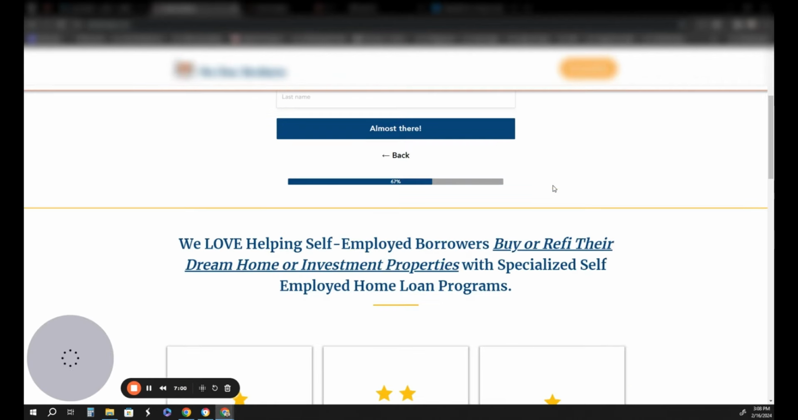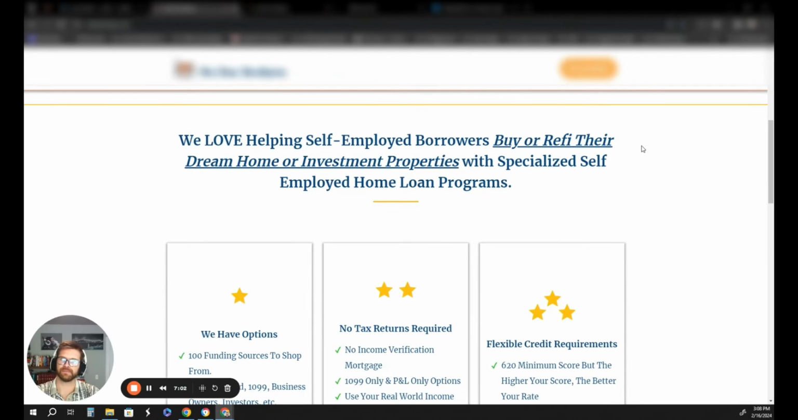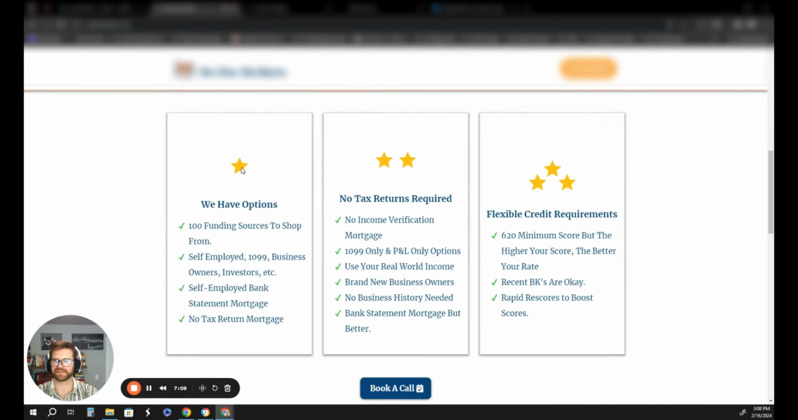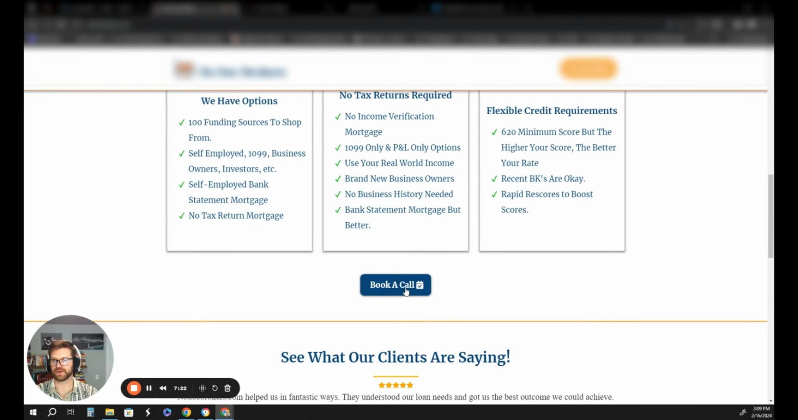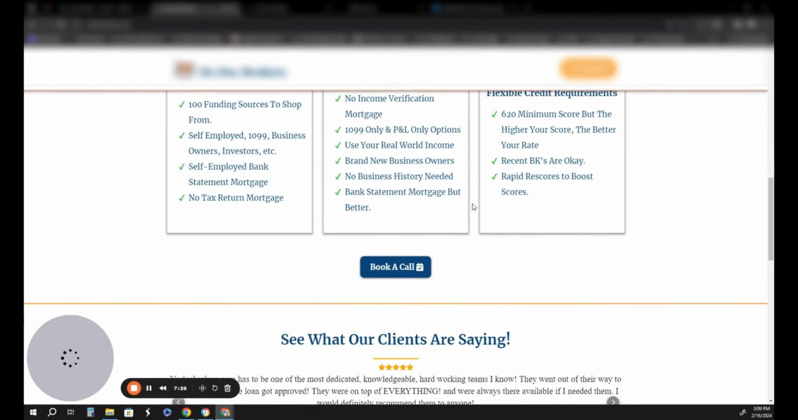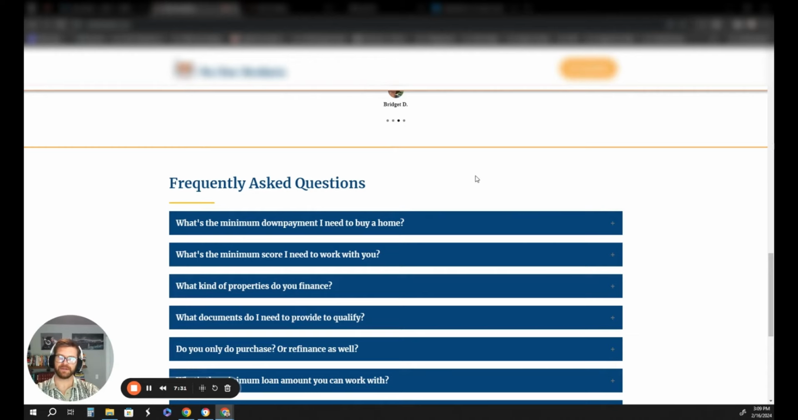Now, down below, the content on this page is very, very simple, but it's all tailored towards self-employed borrowers. The headline is tailored towards it. You have these 3 boxes, which are really just a benefits section. So we have different options, and here are some of the benefits: flexible credit requirements, etc. But very simple. The lead also has an opportunity to book an appointment right here, which will go straight to this page again. And then some testimonials for social proof, and then below that, FAQs.